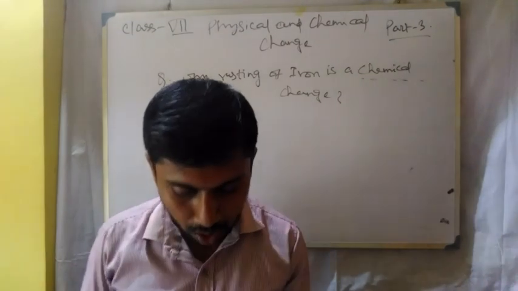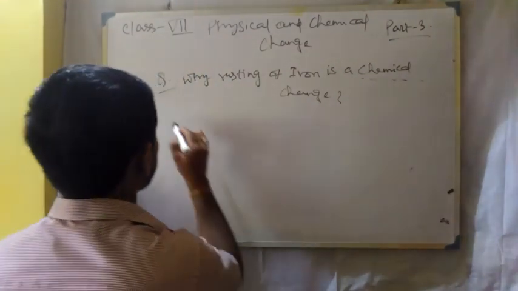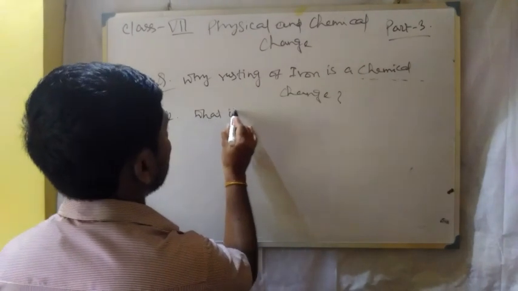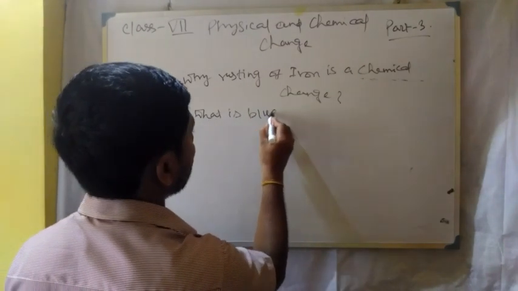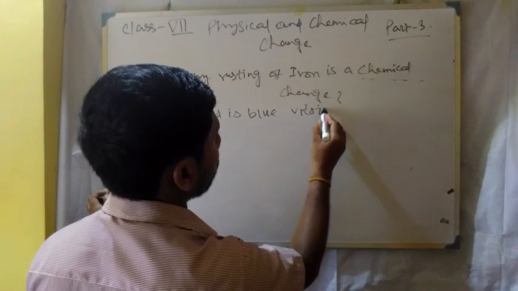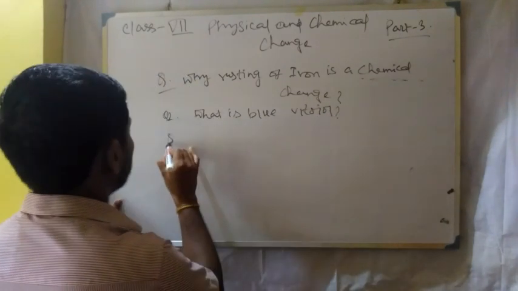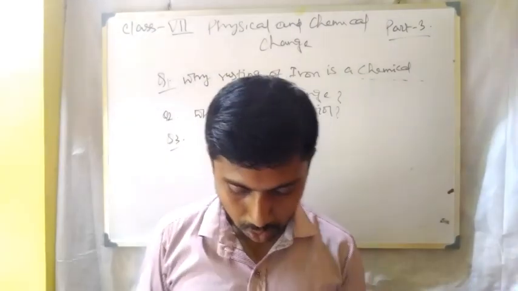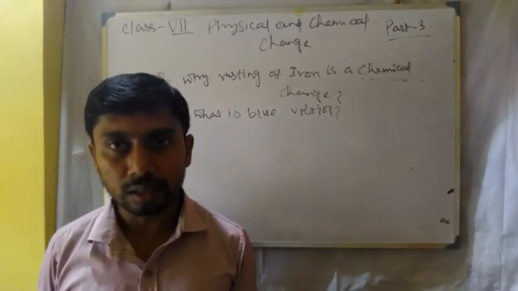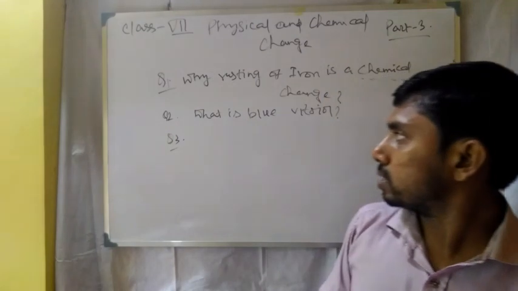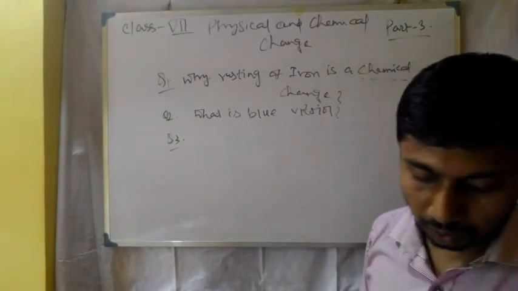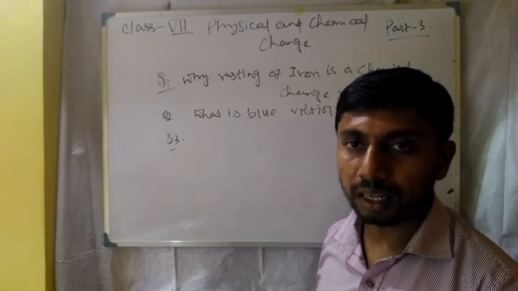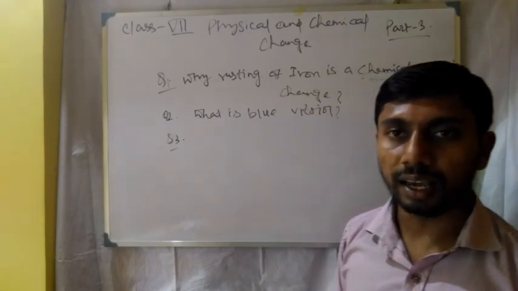Next one. Question 2, what is blue vitriol? And the third one, the ash obtained when magnesium ribbon is burned in air.